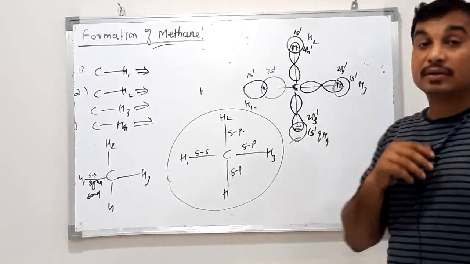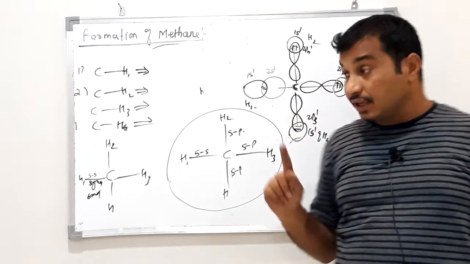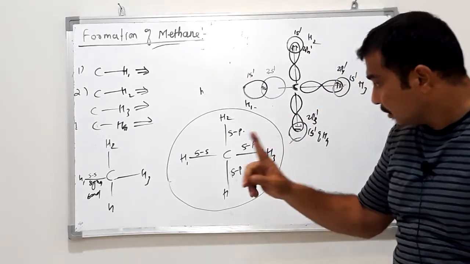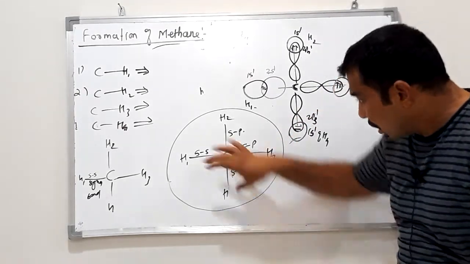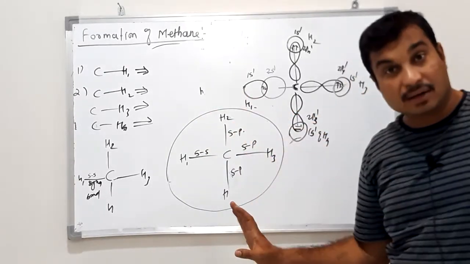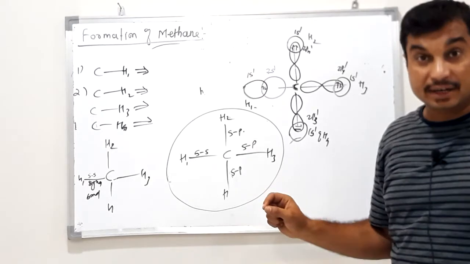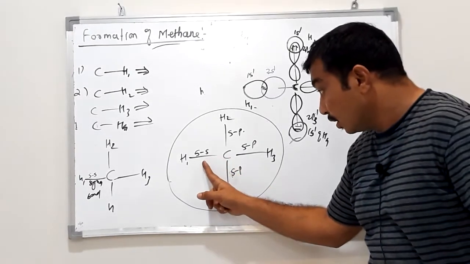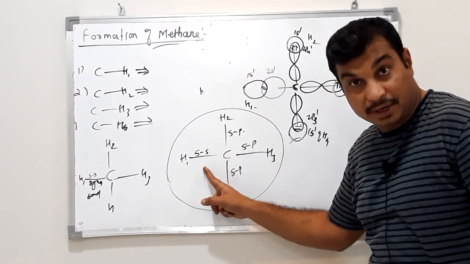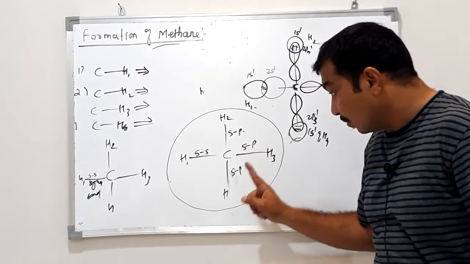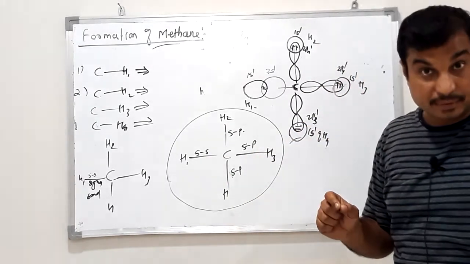But in the case of methane, tell me, are all these CH bonds identical as per this discussion? No, they cannot be identical, because one bond is formed by SS overlapping and the remaining 3 are formed by SP overlapping.